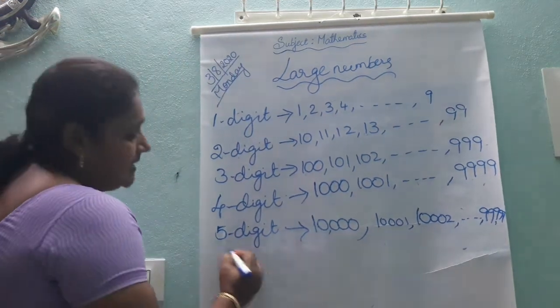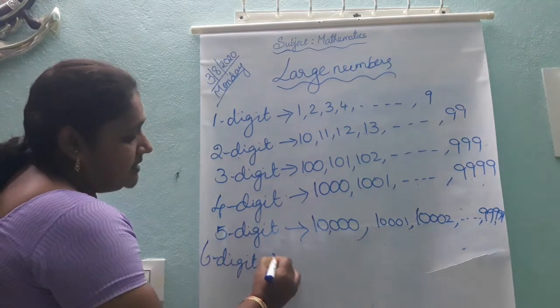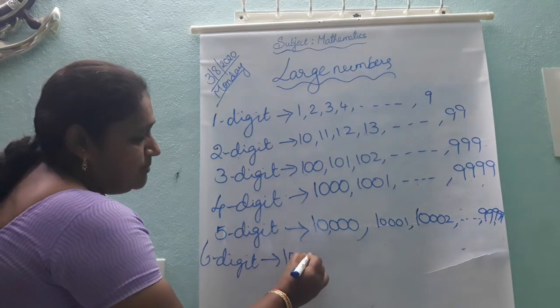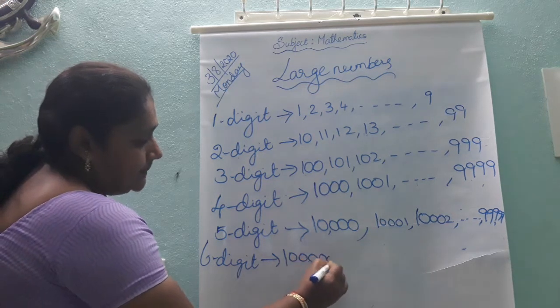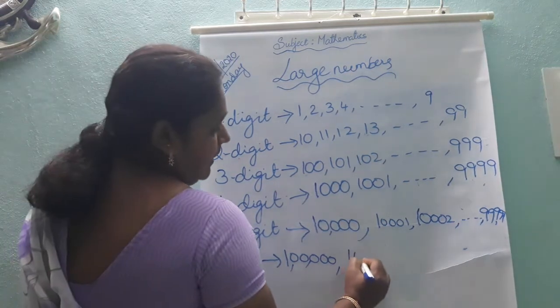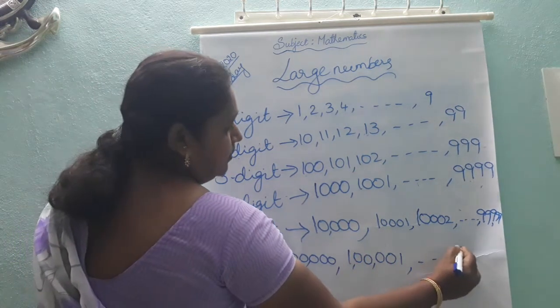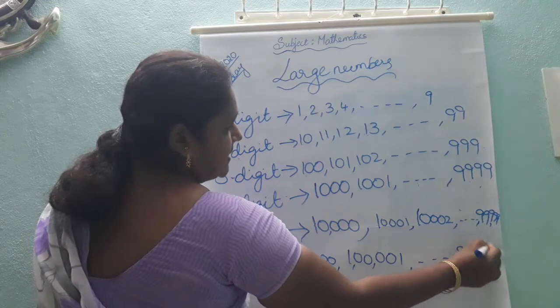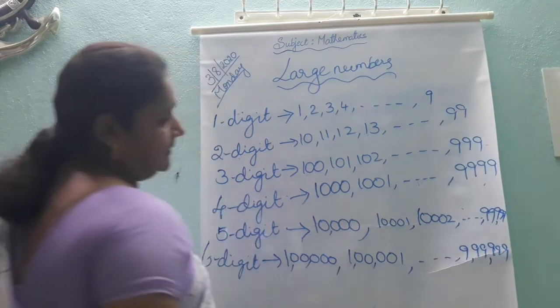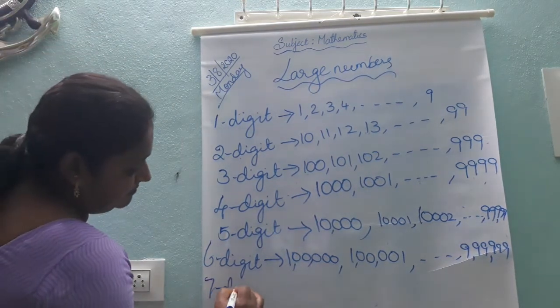Okay, like that. 6-digit numbers. 6-digit means 1 lakh. 1 lakh, 1 lakh 1, and so on up to 9,99,999.